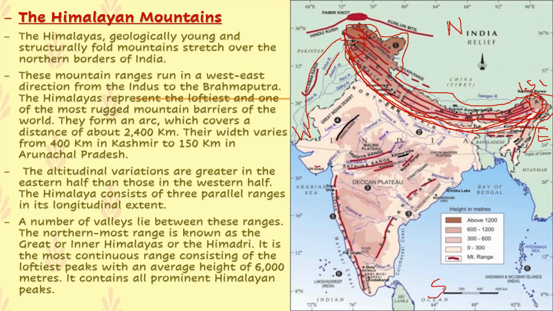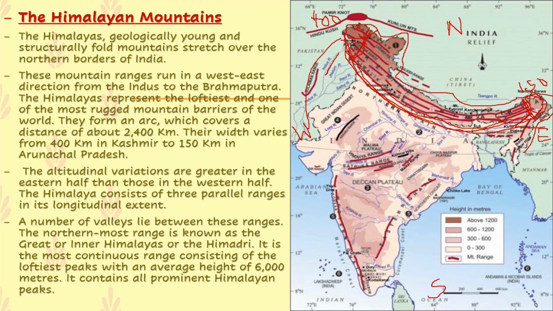Why is it less over here and why is it 400 kilometers over here? Because of the variation in the width. You can see over here this particular width is larger, that is 400 kilometers in Kashmir, than in Arunachal Pradesh. You can see the width over here, right, children? The width over here is less in Arunachal Pradesh. So the width varies from 400 kilometers in Kashmir to 150 kilometers in Arunachal Pradesh.